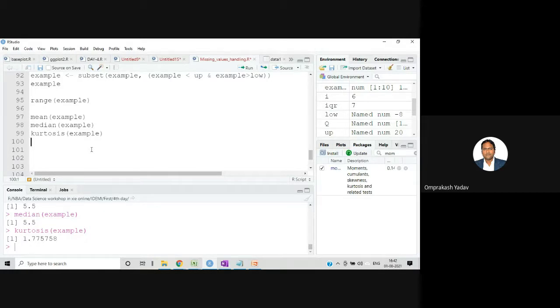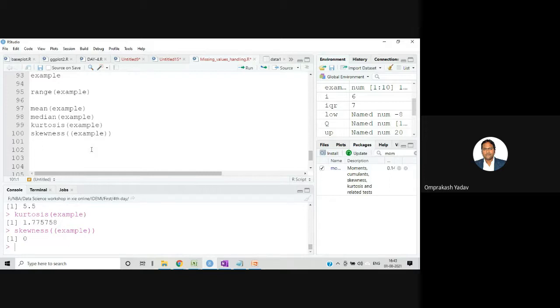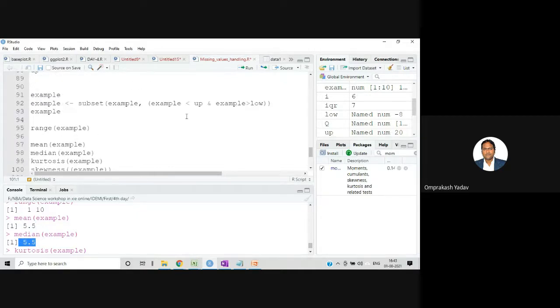And in the imputation, you can just find out the skewness. So you can say like this: skewness of example. So skewness, it's giving 0, right? So it's up to you. You can choose the median value or the mean value. If you see here, the mean and median values are the same. So it's an exact normal distribution, right?